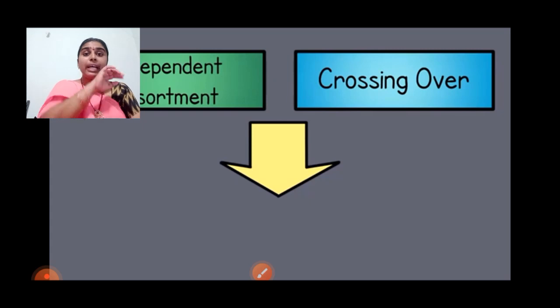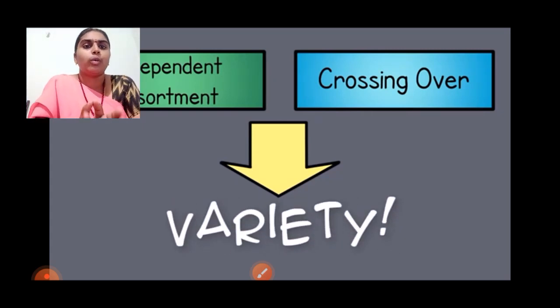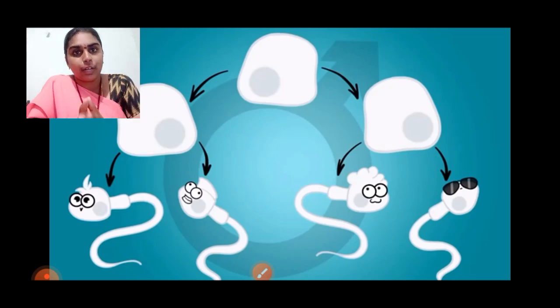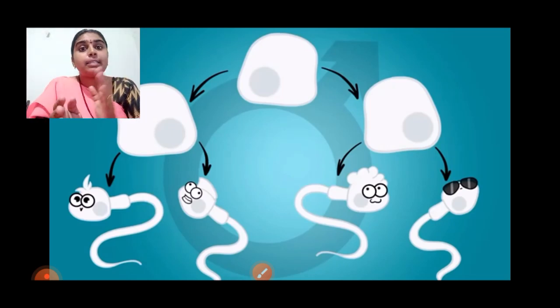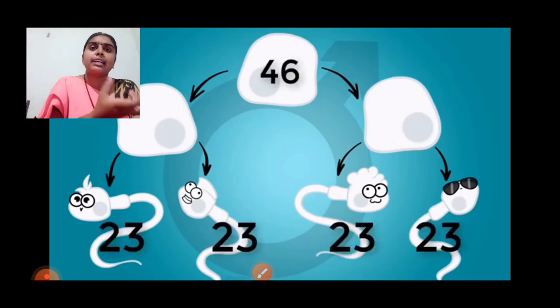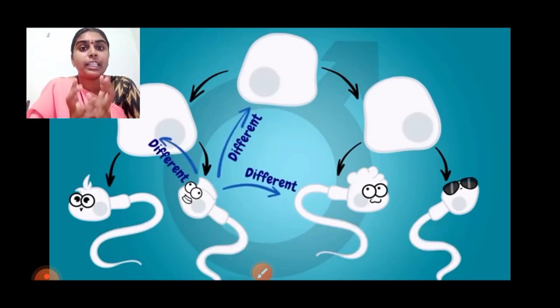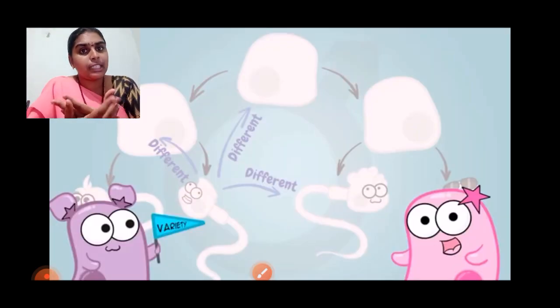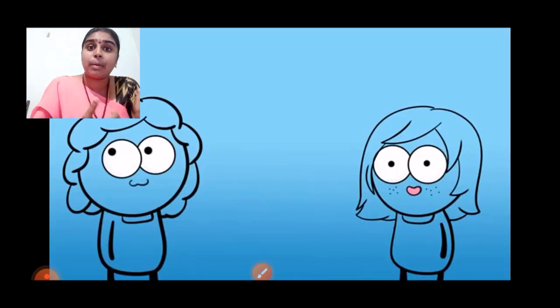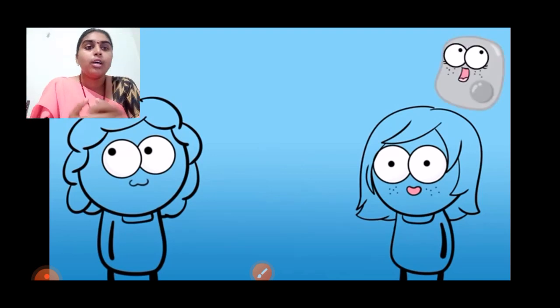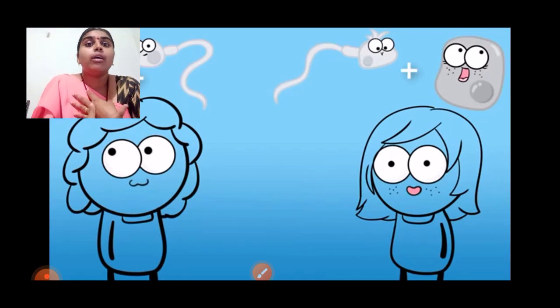So the independent assortment and crossing over occurring in that particular organism give a variety of organisms. That means in plants, if this process is occurring, different characteristics can be formed. For example, in our body I will be different from my brother because crossing over and recombination take place. During my gamete formation different genes might have crossed over, but when my brother's gametes are formed, different genes will be crossed over. That is why the characters will be different between me and my brother.